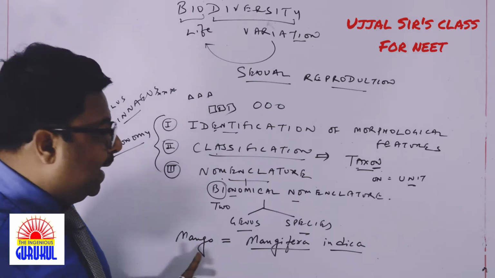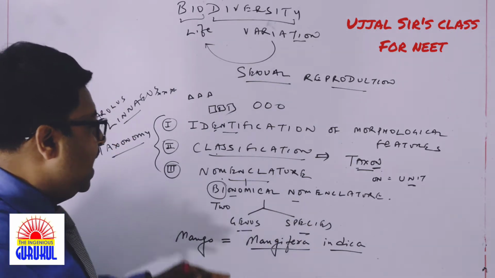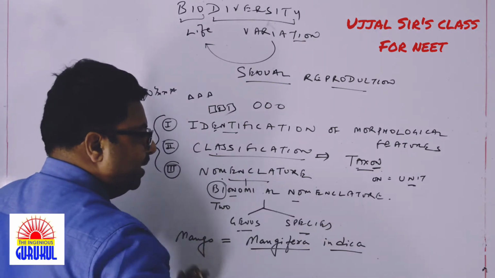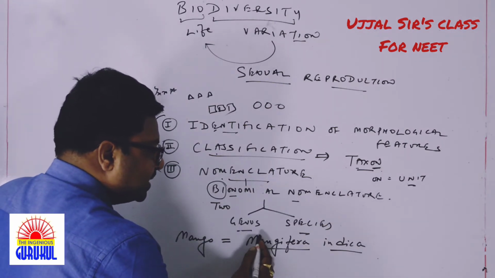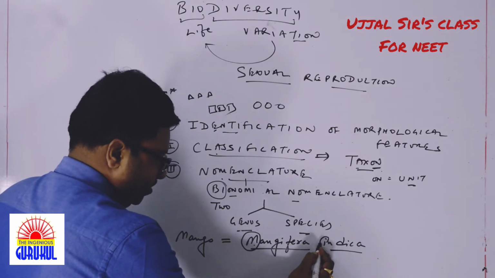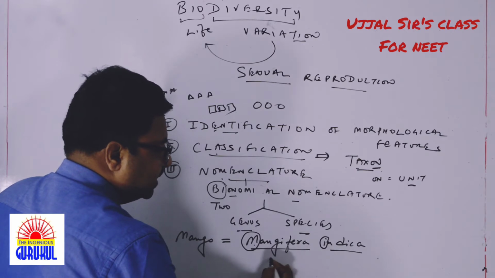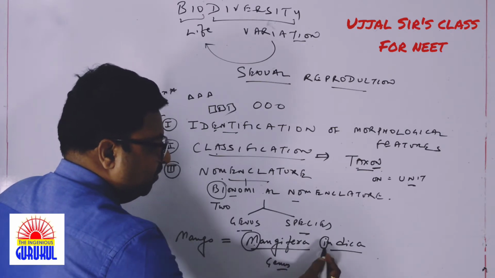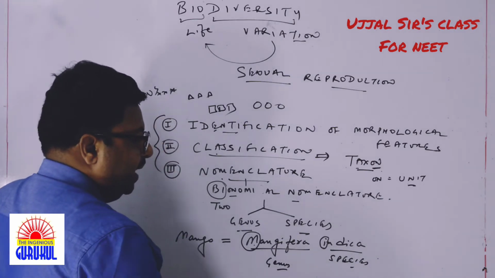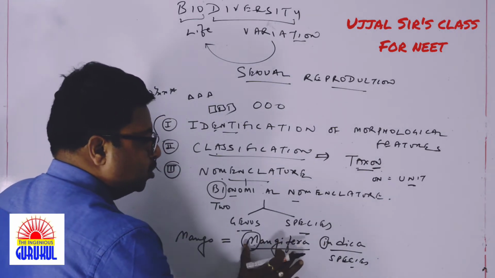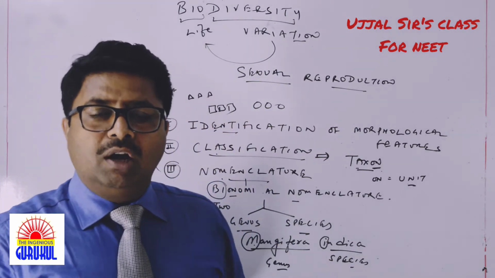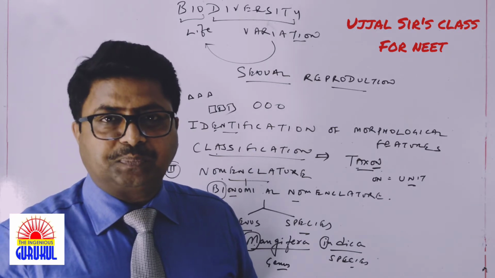So a particular organism is named by 2 words, genus and species, and he made the rules of binomial nomenclature. The first letter of the genus has to be written in capital letter. The first letter of the species has to be written in small letter. If handwritten, both the words have to be separately underlined, and if written in printed form, they should always be written in italics.